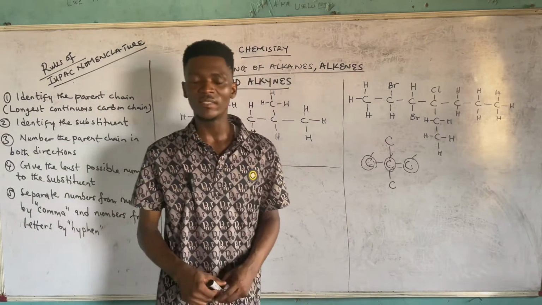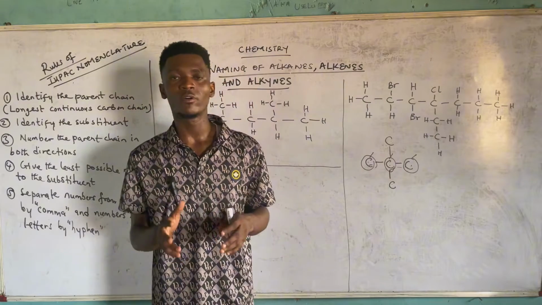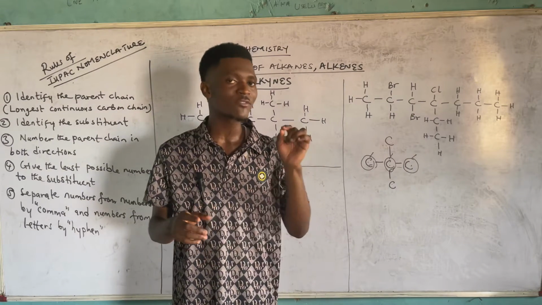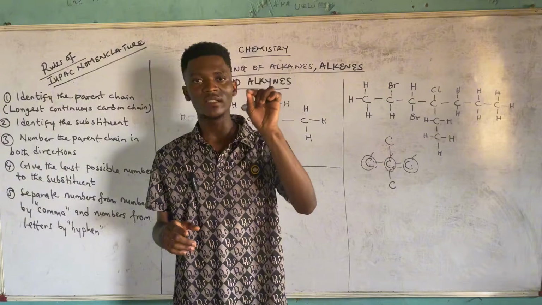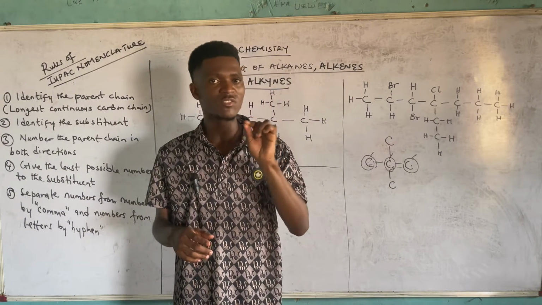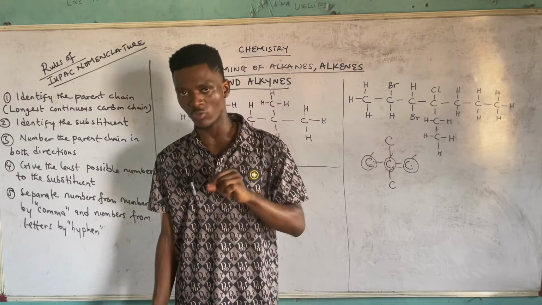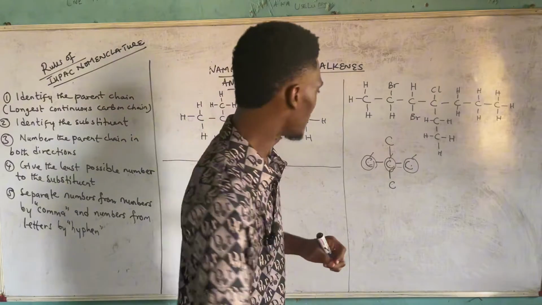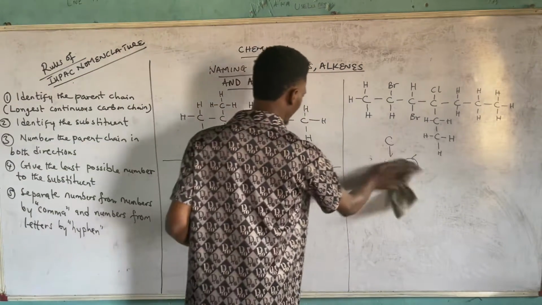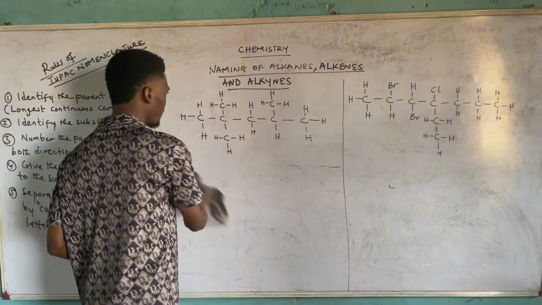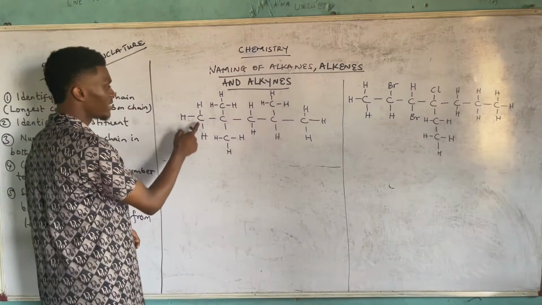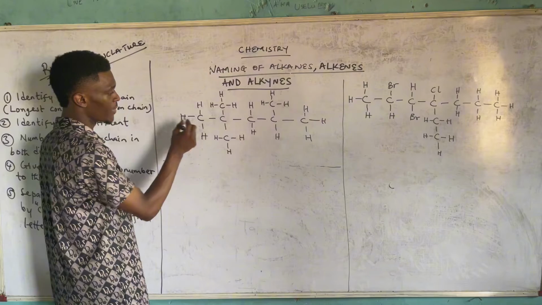So my code is this. For you to be able to identify your longest chain, you will have to dot the primary carbons present in the structure. You dot the primary carbons present in the structure. What does that mean? Looking at this structure, if you observe this carbon, it's only connected to just 1 other carbon.